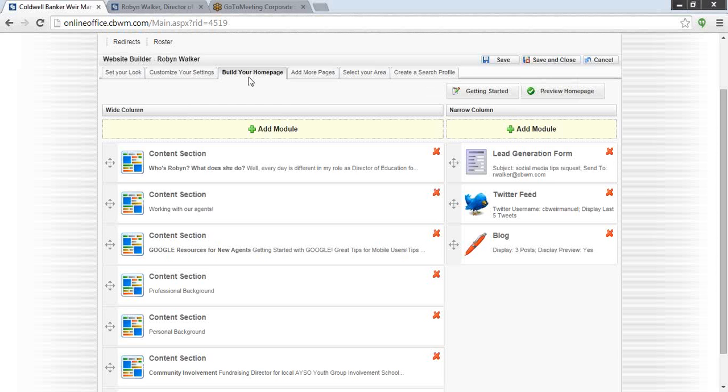That's combined. So out of those 20 modules that you have, just put some words there. Go ahead and put some content there so that all of the search engines have something to go through, and you're going to have a higher likelihood of being found if someone is searching for you or an agent in this area on Google or something along those lines. So make sure that you put as much as possible there.